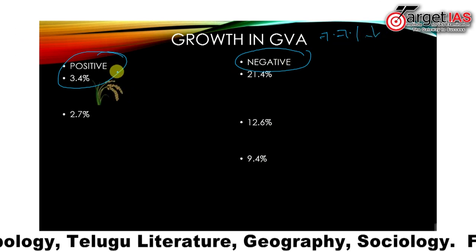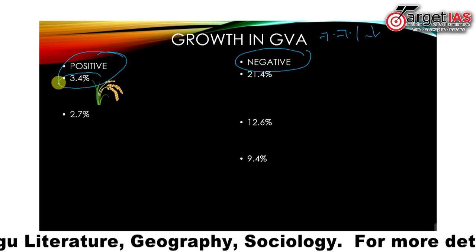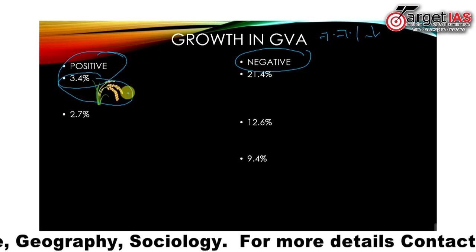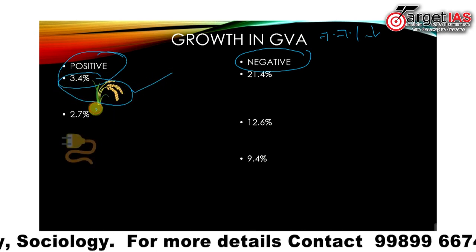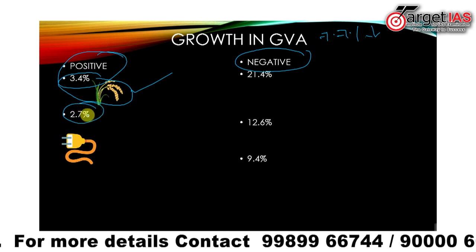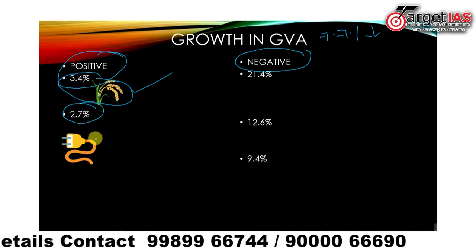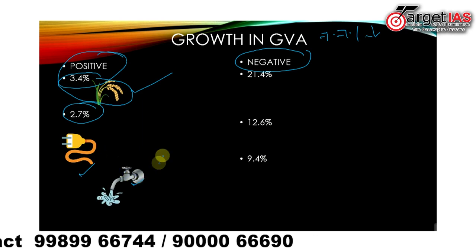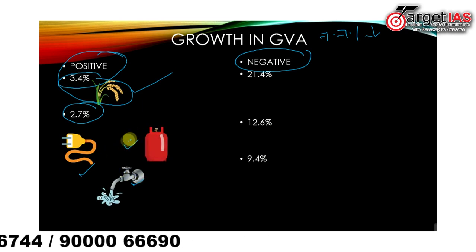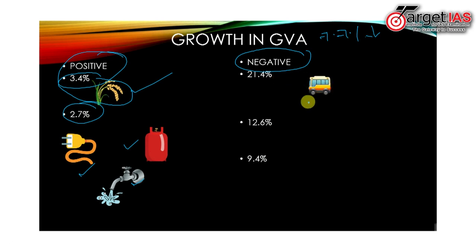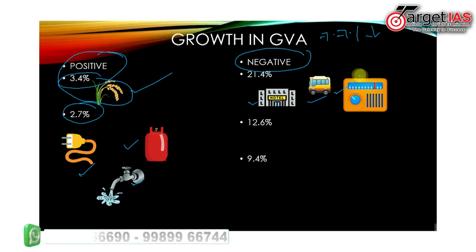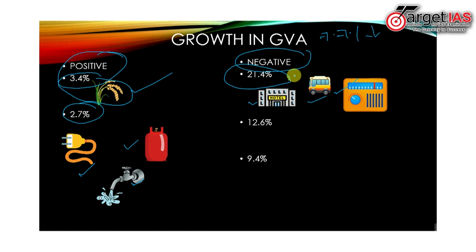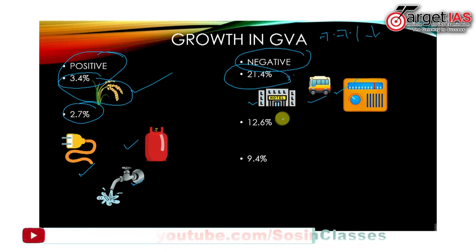The positive sectors include 3.4% GDP growth in the agriculture sector and 2.7% growth in electricity, water supply, gas and other utility service providers. Whereas the sectors of transportation, hotel, tourism and broadcasting recorded a negative growth of 21.4%.